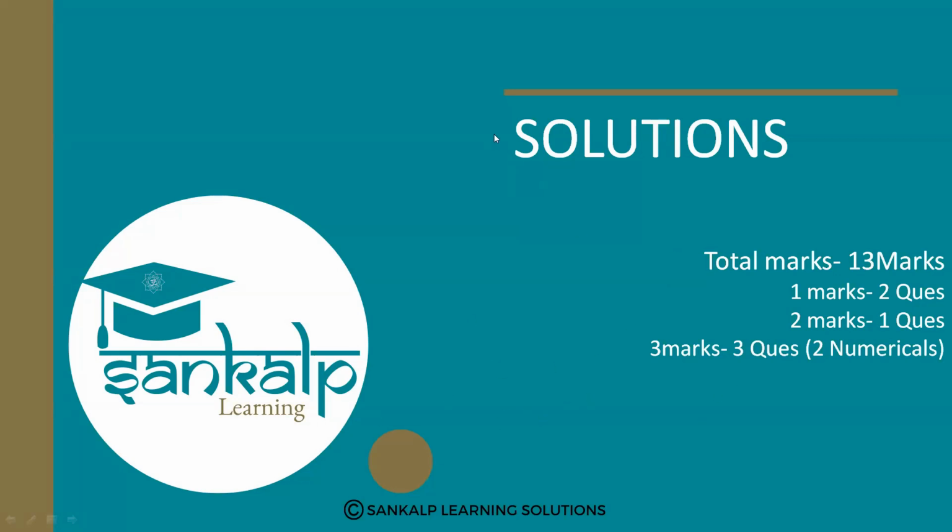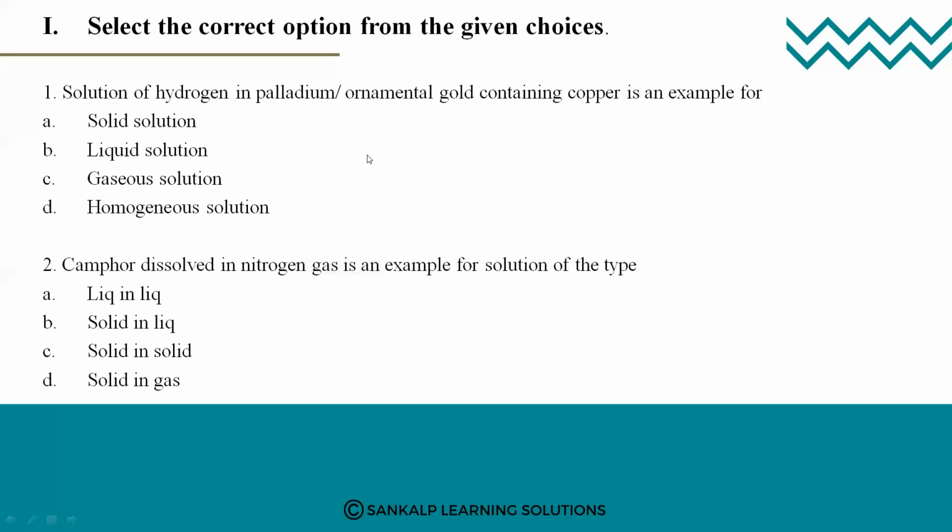So the first chapter we are going to start is solutions. As we have seen, the total marks allotted are 13: 1 mark, 2 questions; 2 marks, one question; and 3 marks, 3 questions. Out of the 3 questions, 2 are numerical problems and 1 is a theory-based question. So the total will be 13 marks. We are going to see the MCQs first. These are some of the important questions.